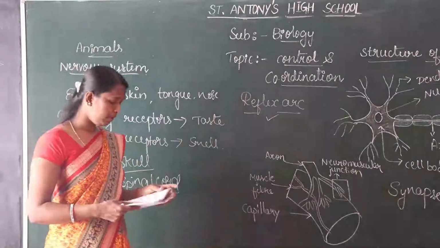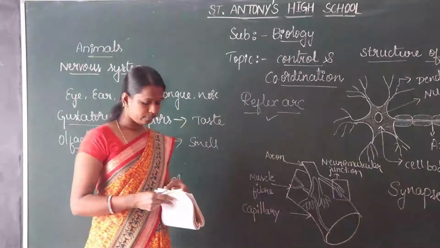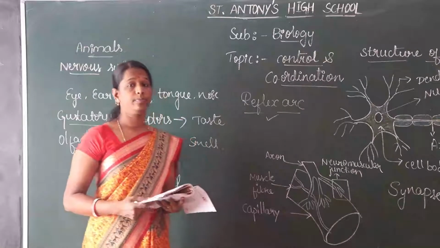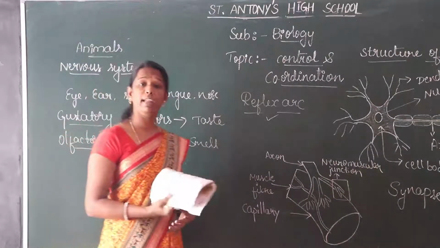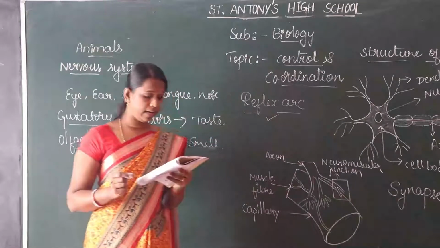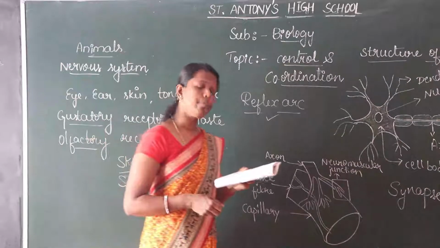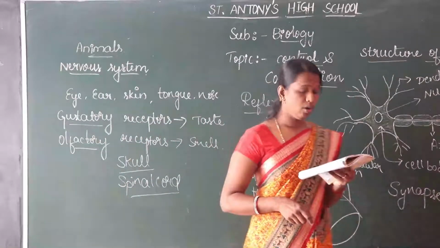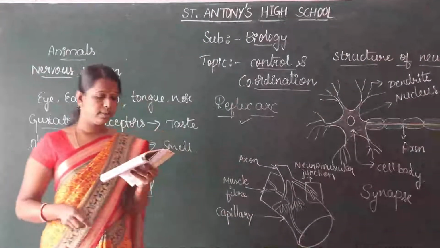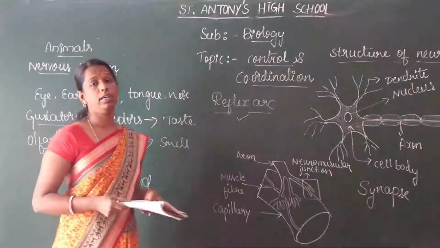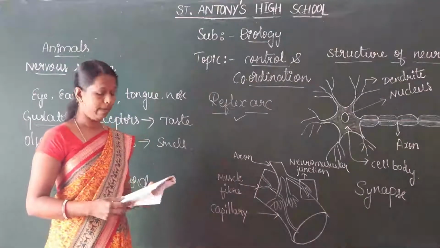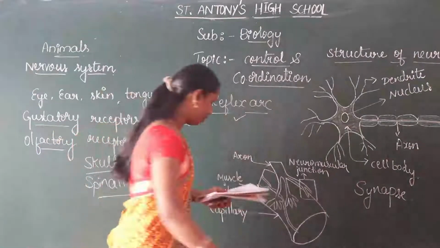Okay children, we are on page number 84. The human brain is there. The human brain consists of the main organs: cerebrum, midbrain, hypothalamus, pituitary gland, hindbrain, pons, medulla oblongata, cerebellum, spinal cord. So these are the main parts of the human brain.